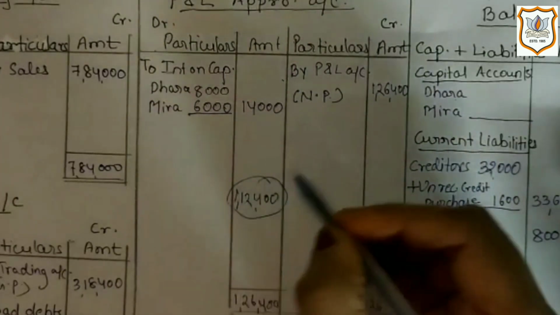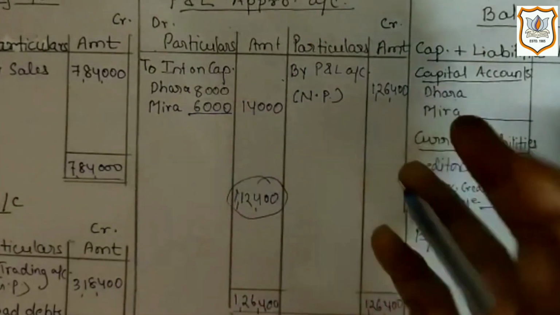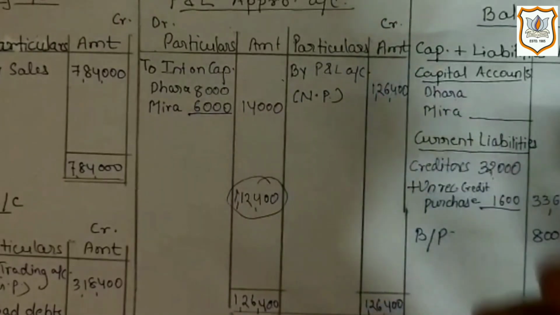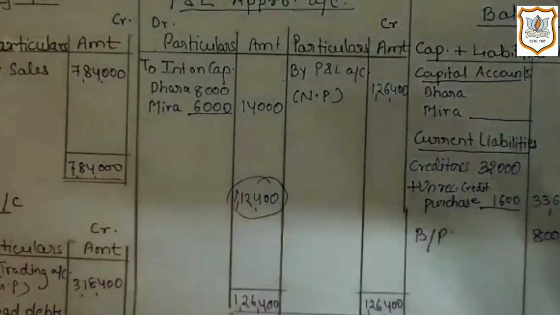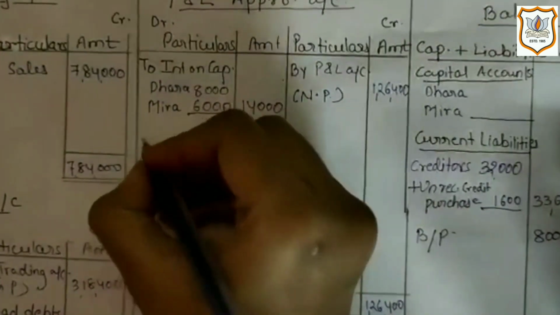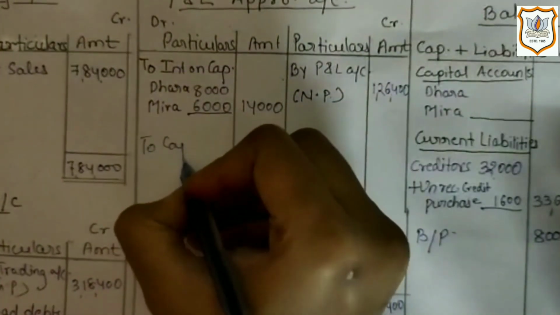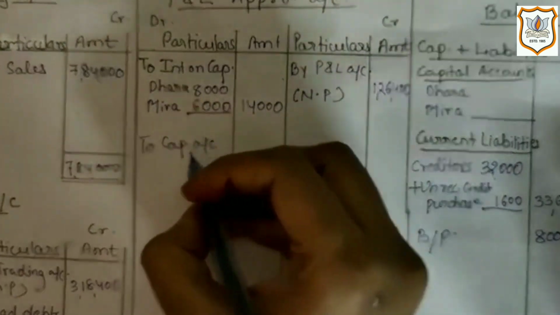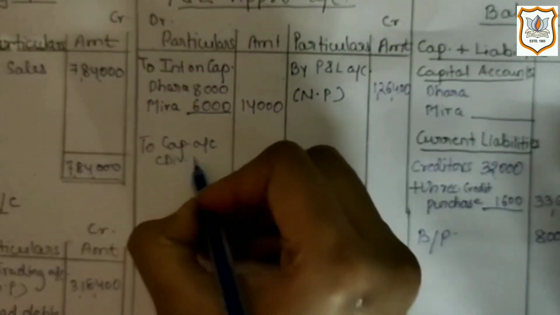Now this divisible profit will be distributed to its partner in the profit and loss sharing ratio of 3:2, which is given in question. So we will write here to capital account, as it will be transferred to partner's capital account, divisible profit.